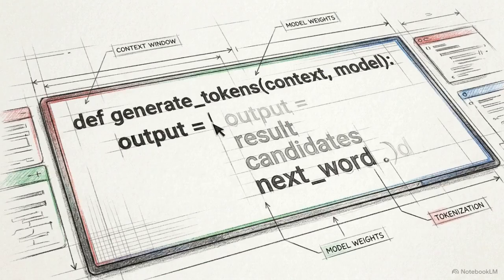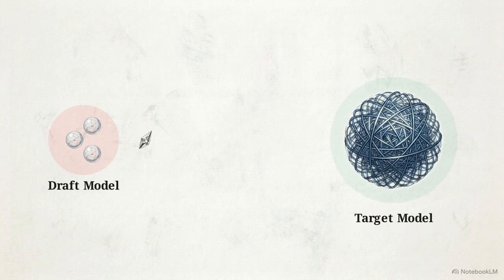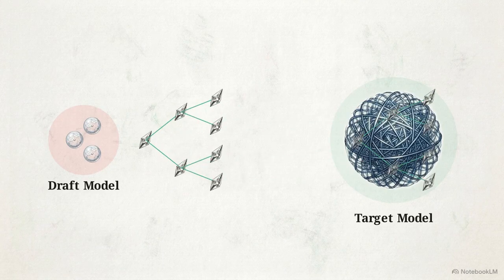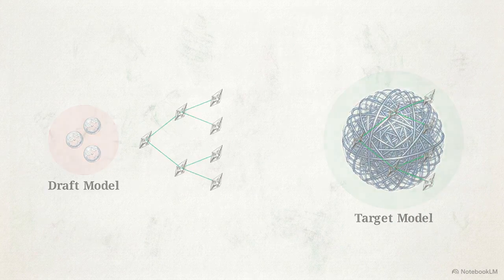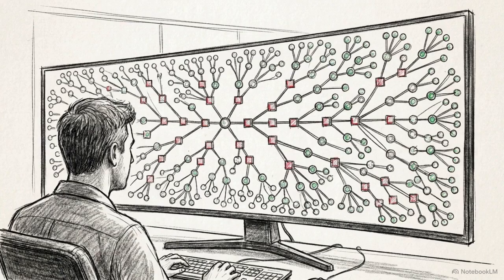The industry standard for accelerating these memory-bound models is speculative decoding. The mechanics rely on a two-step process. A small, efficient draft model proposes a tree of candidate tokens, and the large target model verifies all of those candidates in parallel. The standard heuristic for engineers is straightforward. Drafting larger and deeper trees of candidate tokens produces higher parallel verification throughput.